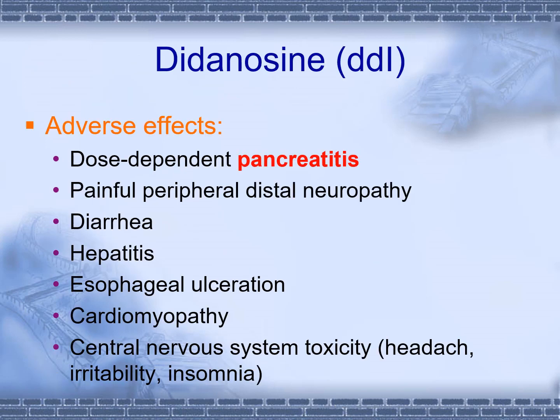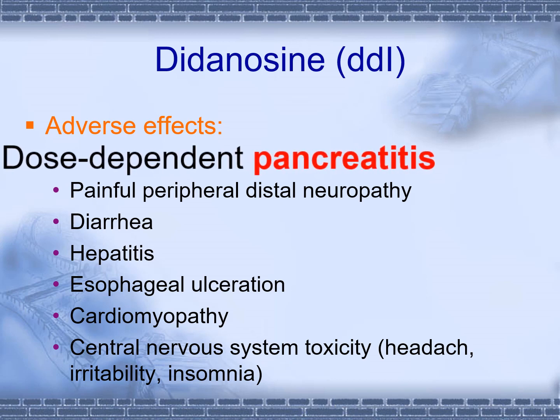The most important adverse effect of didanosine is that it causes dose-dependent pancreatitis, and it's one of the MCQs once again. It also causes peripheral neuropathy, diarrhea, hepatitis, esophageal ulceration, cardiomyopathy, and CNS toxicity. From the examination point of view, this MCQ can be asked: which antiretroviral drug is notorious for causing pancreatitis? It is didanosine. And zidovudine is basically causing myelosuppression. So this is important. Note down, students, this is an MCQ.